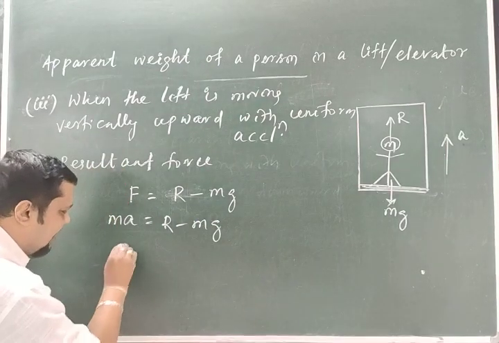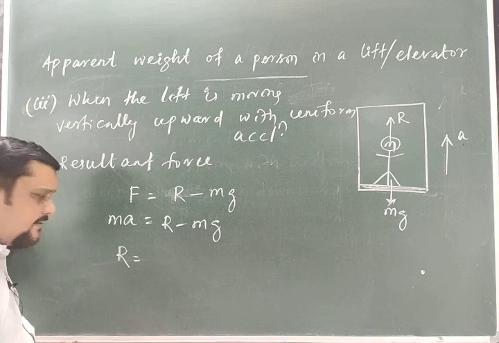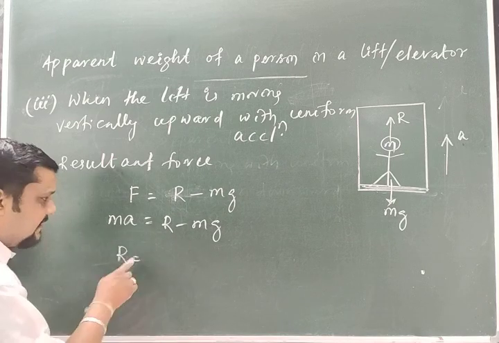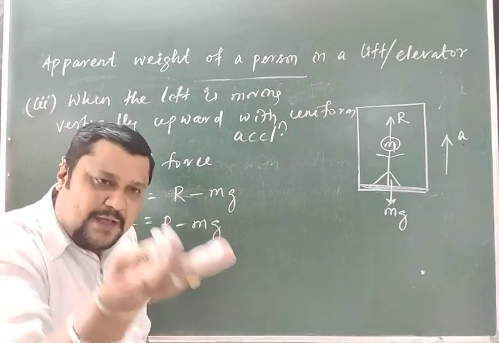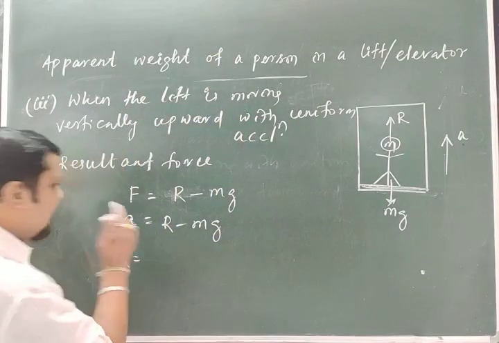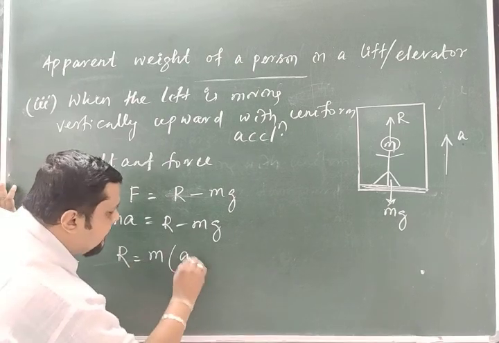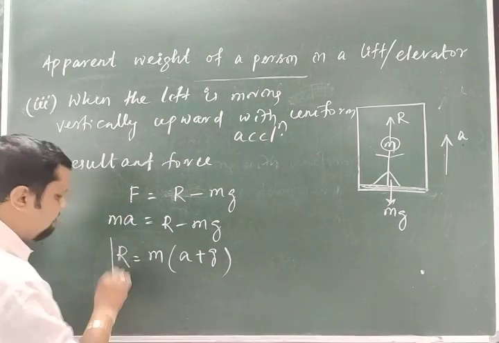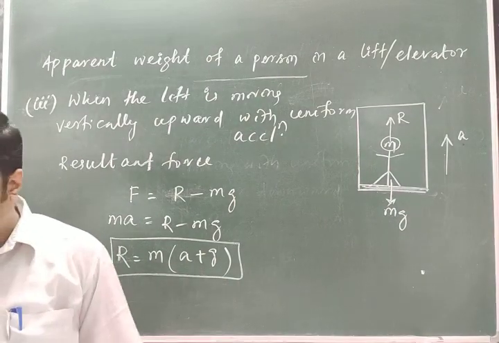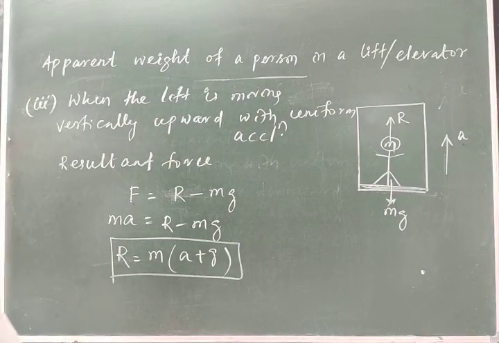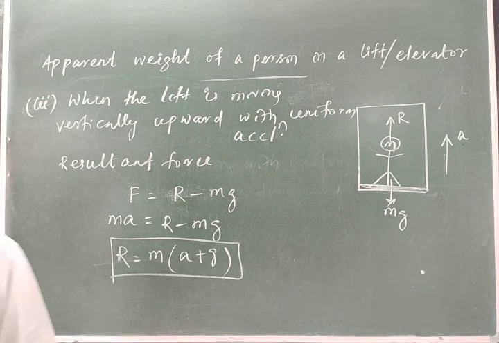My point is, what is the apparent weight? That is the normal reaction. So you are inside the lift, and the floor of the lift gives the reaction, the normal reaction. That is the apparent weight. R is equal to, what I can write here, m of (a plus g). R is equal to m(a plus g). Okay, so here you can say the reaction has increased.